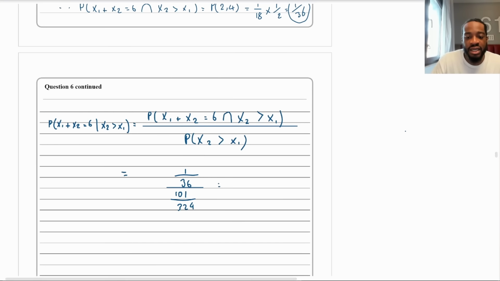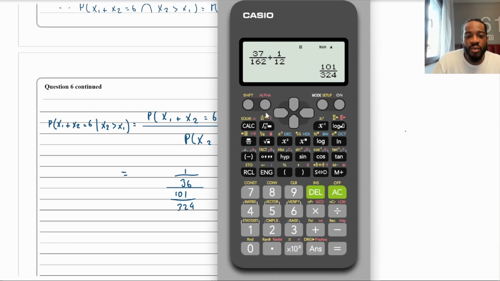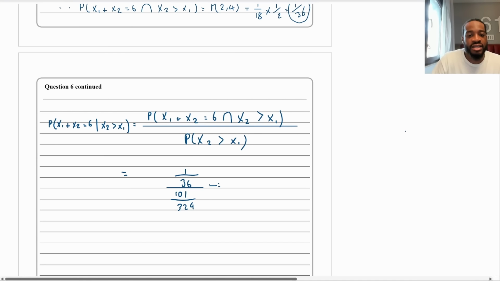Just put this into the calculator and see what you get. So what I'm going to do, just to make it easier, is I've got the denominator stored. So I'm going to write answer. That will make it easier. And then I'm going to put 1 over 36 at the top. Or you know what? For completeness in this walkthrough, let me actually put it in. Why not? 101 over 324. Like that. The answer is 9 over 101.